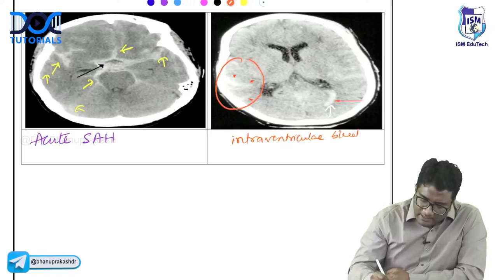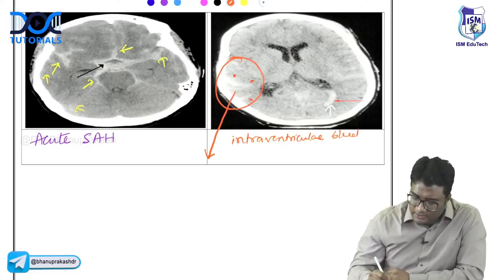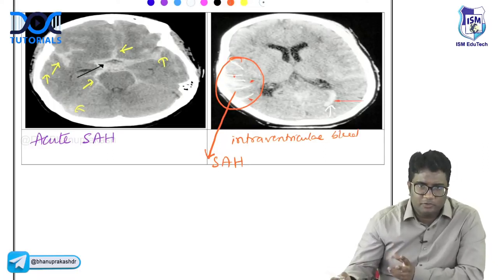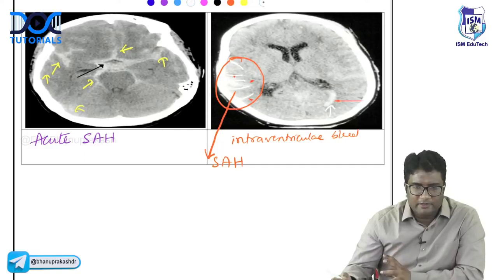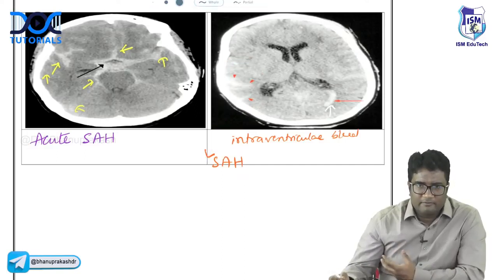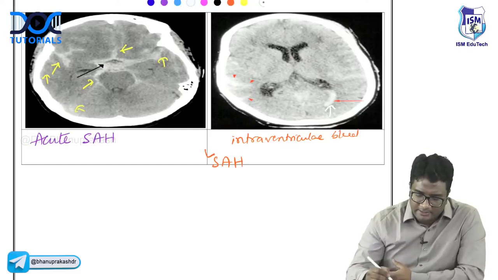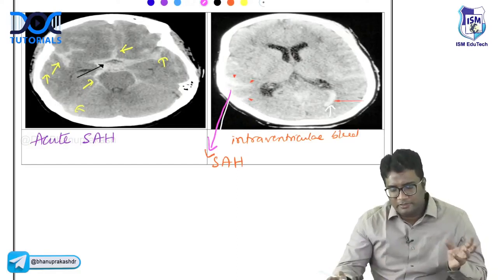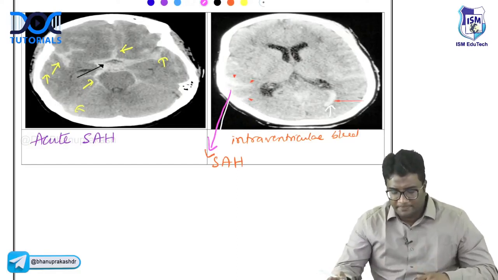What about these black red arrowheads that are pointing here? What do you think this is? This is subarachnoid hemorrhage, hyperdensities in sulcal spaces. So this is having both subarachnoid hemorrhage also, intraventricular bleed also. The intraventricular bleed is seen in the occipital horn of lateral ventricle. The subarachnoid hemorrhage is seen with the hyperdensities in the sulcal spaces. That is, both are there.